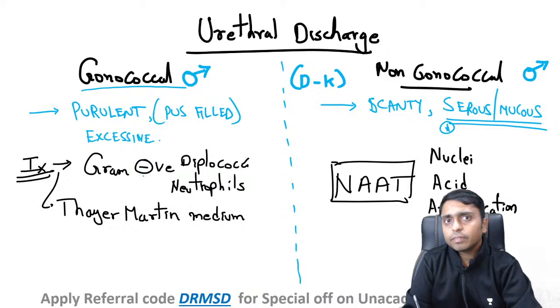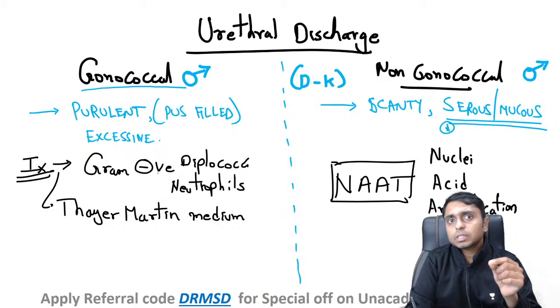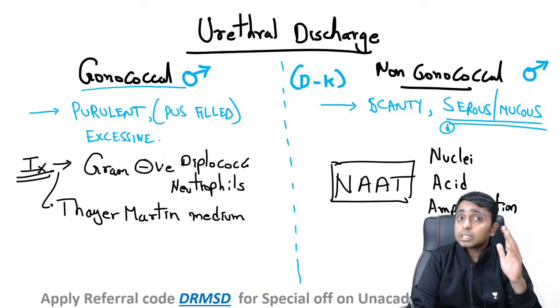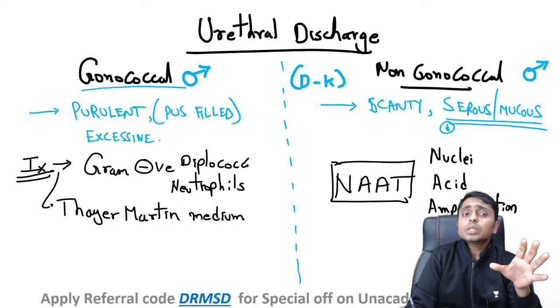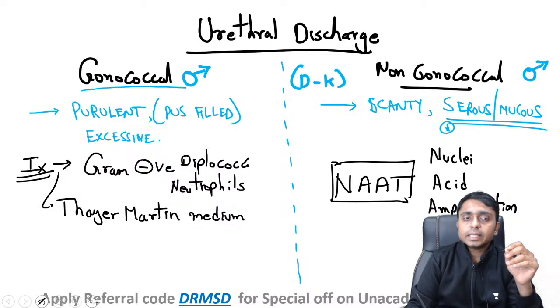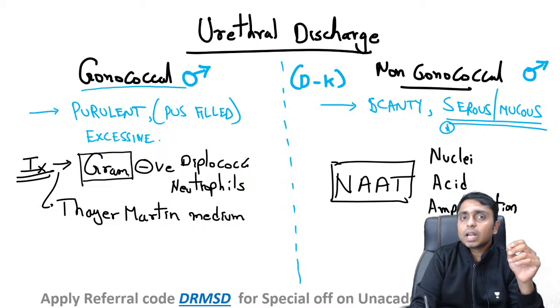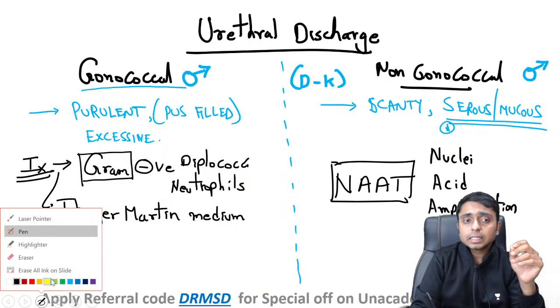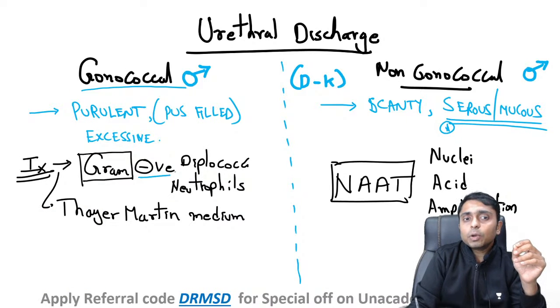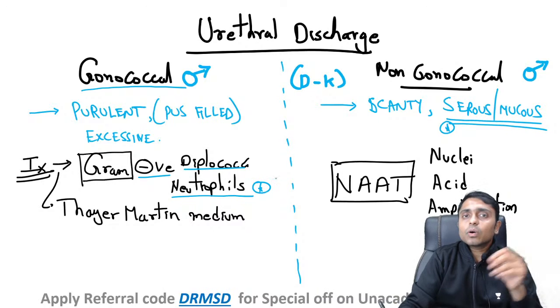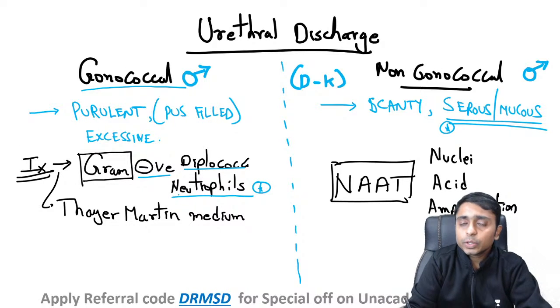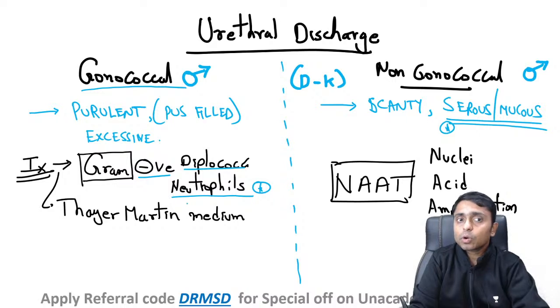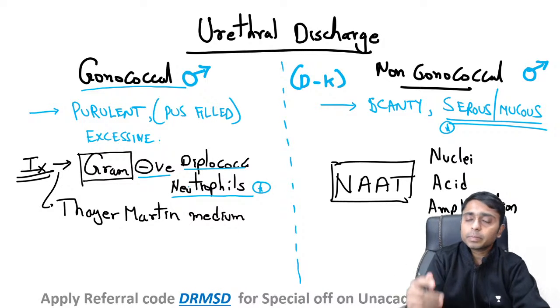Okay, and if you try to investigate a person with gonococcal urethritis, because it is caused by Neisseria gonorrhoeae, what are the investigations of choice? Yes, if you are thinking it is gram stain, you are right. We will do a gram stain here, and this will appear as gram negative diplococci in the neutrophils. Okay, this is very important to remember. I will show you in the next slide.